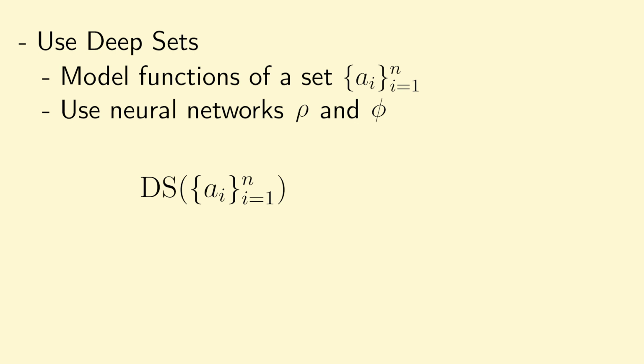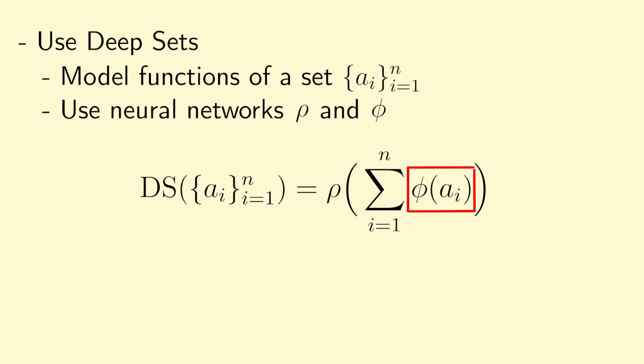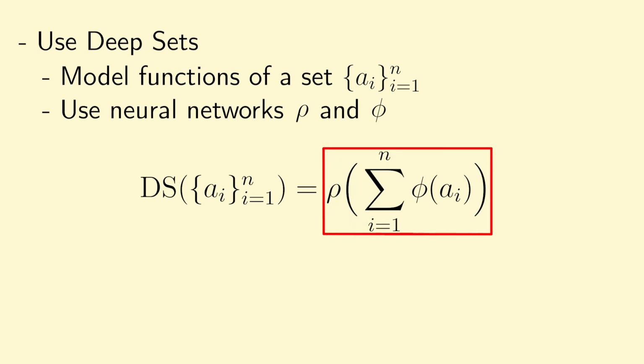So the function that they output is given by the following expression. The interpretation of this function is that phi acts as a feature embedding that is applied to each element of the set, and then all these features are aggregated together in the big summation, which is then passed through rho to add correlations to these embedded features and output a function of interest.